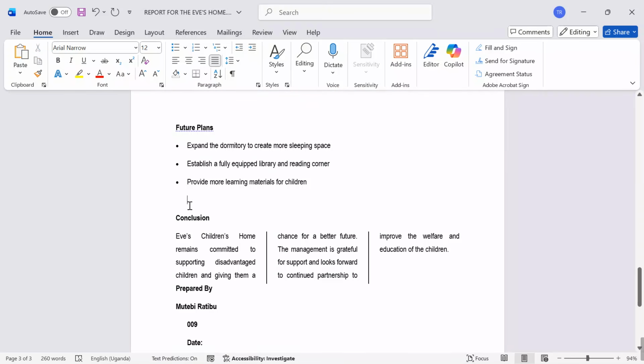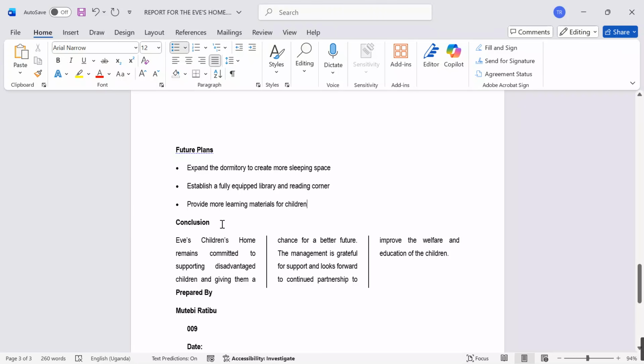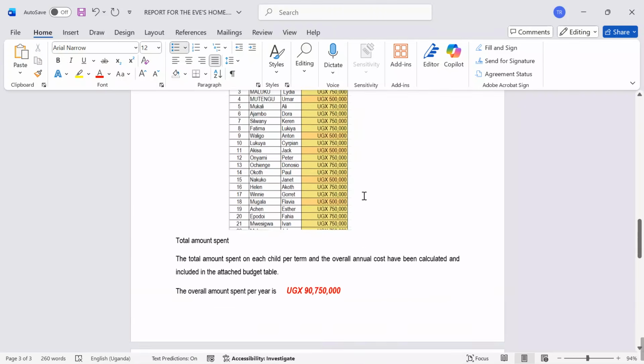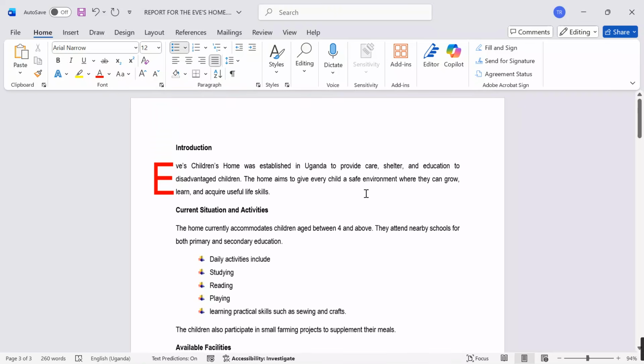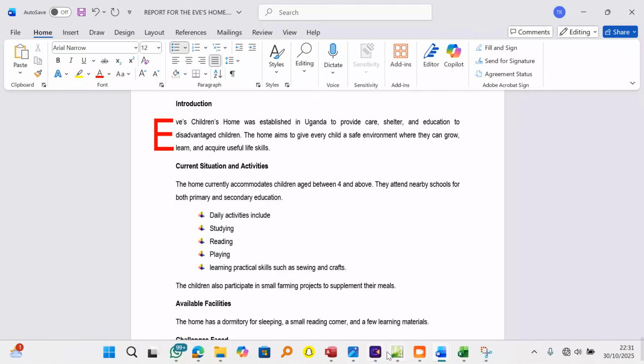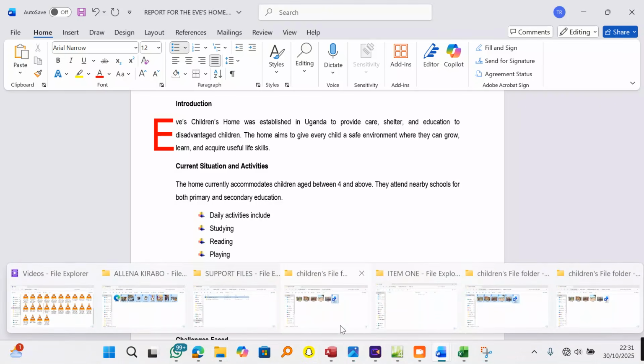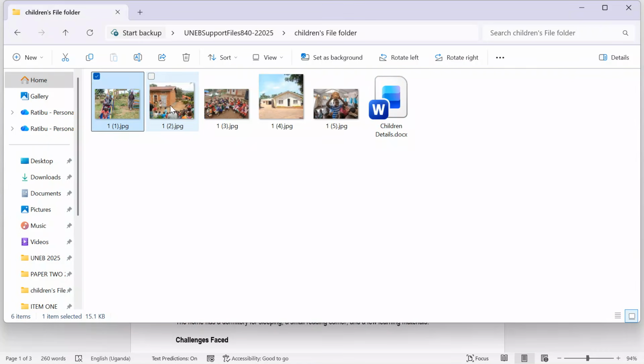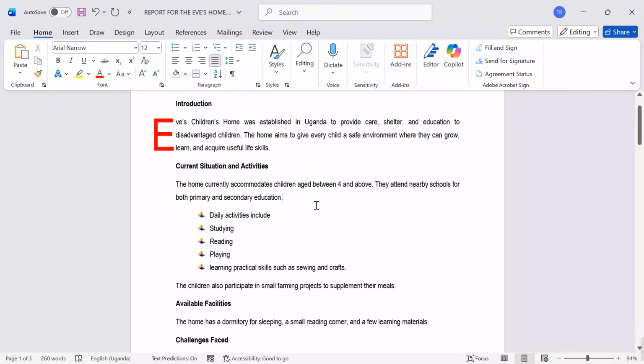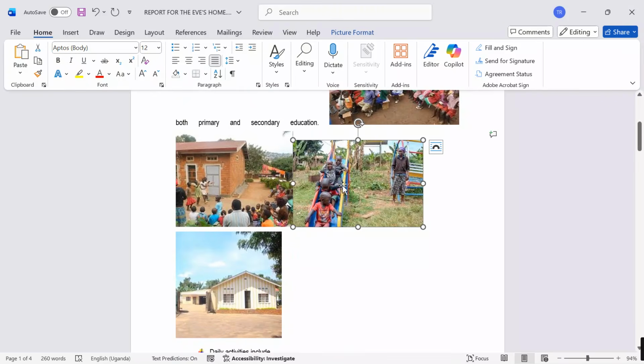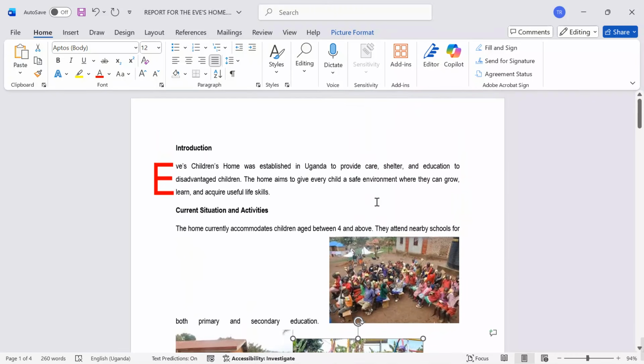What else can we do? Yes, our report is taking shape. At least a few things have been put in, but I will still go back to my support material. I pick out a few pictures and add them to my report. Come back here to your report. I want to paste a few pictures.